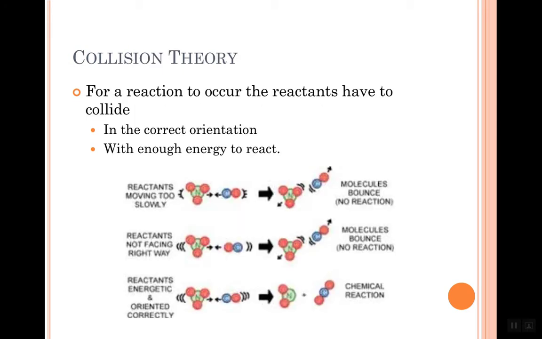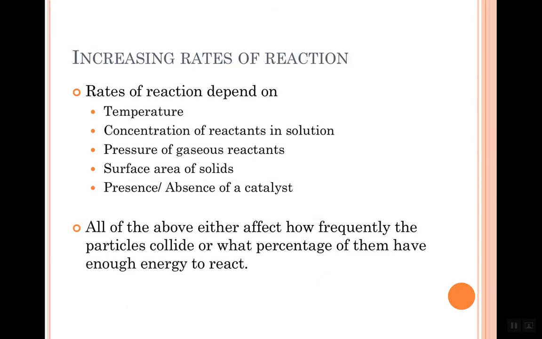Okay? Now that idea is important because in order for a reaction to occur, the reactants actually have to bang into each other. And not only do they have to bang into each other, they have to bang into each other the correct way round and with enough energy to react. If they're moving too slowly, then they just bounce off and no reaction occurs. If they're facing the wrong way, again they just bounce off and no reaction occurs. But if they've got enough energy and they're the right way round, then we get a chemical reaction.